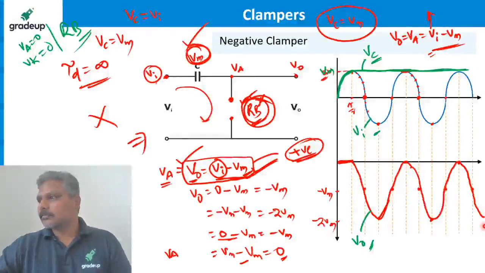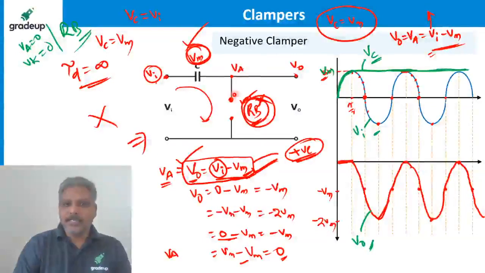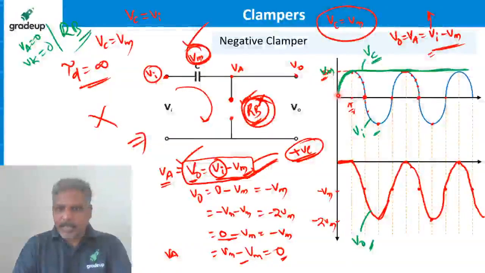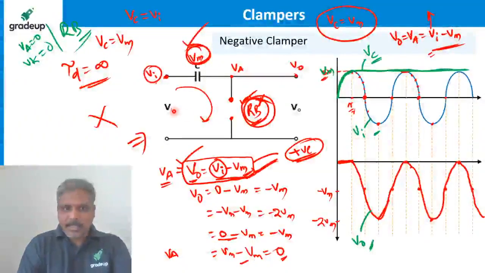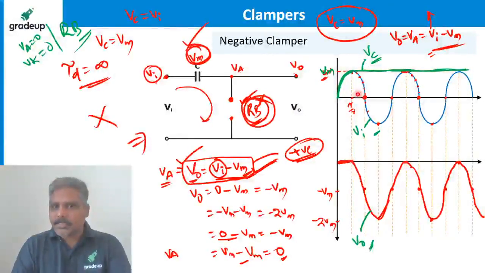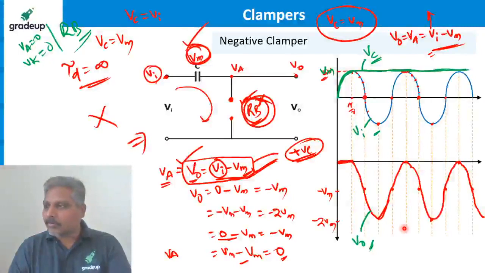Got it? Sir, what does the clamper circuit do in this circuit? Surya Prakash, listen, by applying this blue color waveform at the input, the output has shifted this waveform down. You see what is the difference between this input waveform and this waveform? After pi by 2 radians, the waveform has been shifted down.